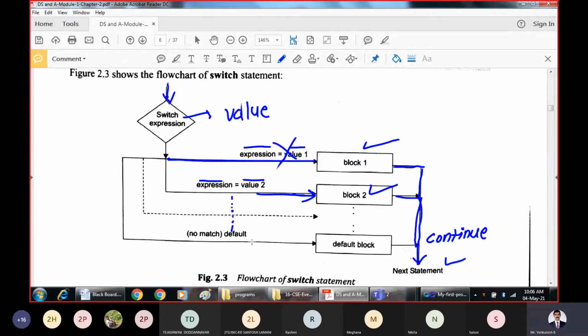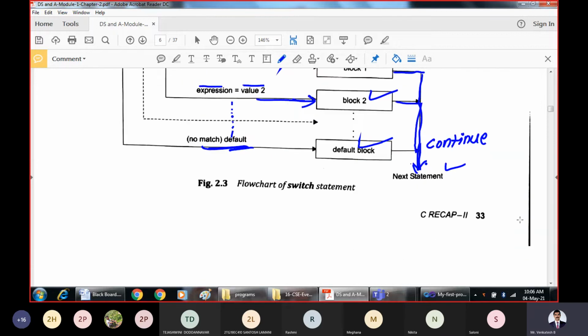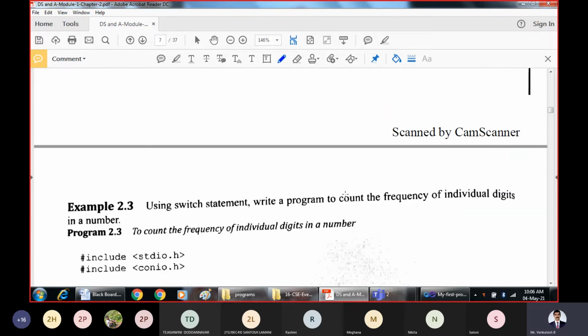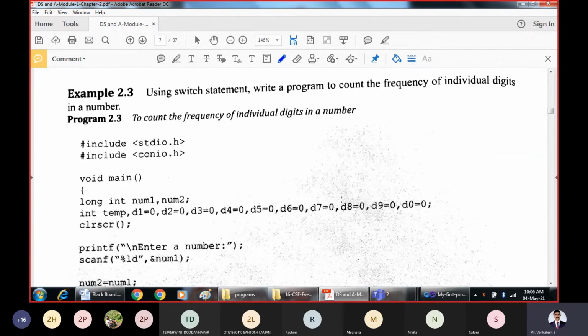So on, we'll compare all the values. If none of the values are matching, what do we do? That is what the default statement is for. Execute the default block and continue with the execution. At any given point of time, one block should execute in the switch statement. And at the end of every block, you must write the break statement. So break will cause the program execution to take out from the switch statement.